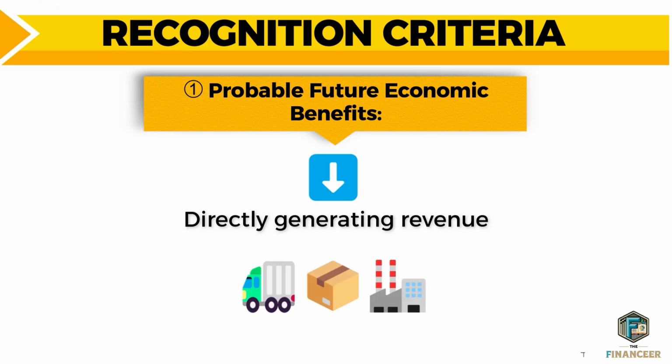Another example, think about delivery trucks that handle material to the customers or bring materials, products to the customers. So they are contributing to the sale activities. So they are contributing to generate revenue. This is the first form of the future economic benefits that PPE assets can bring to the company.